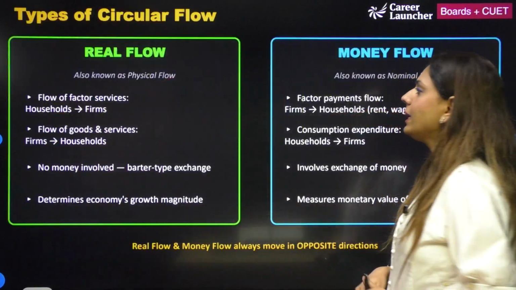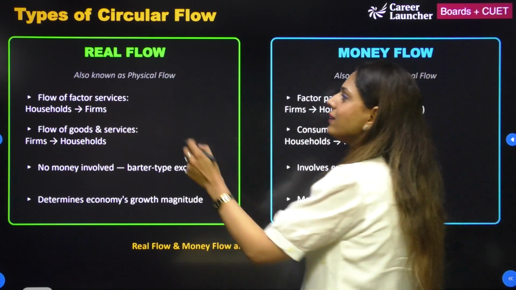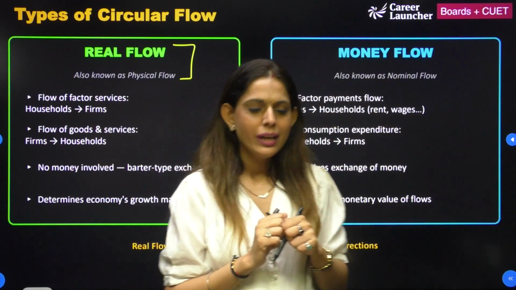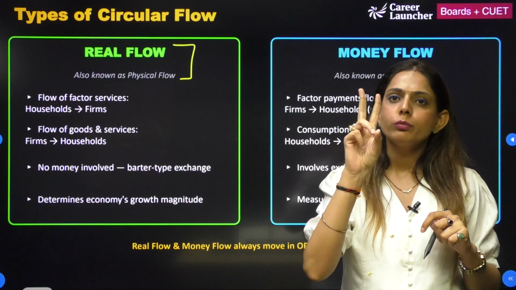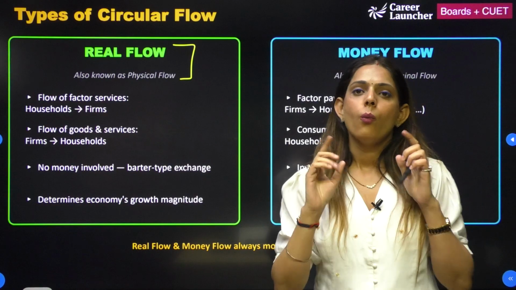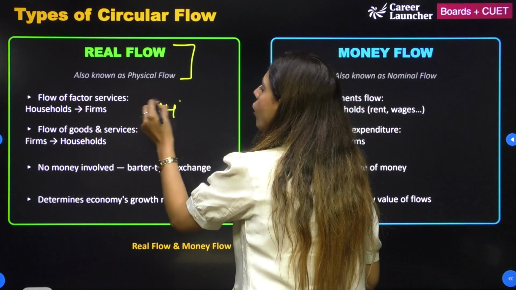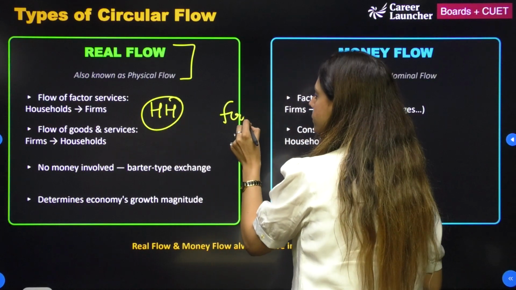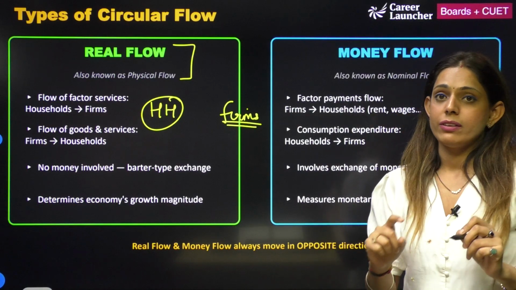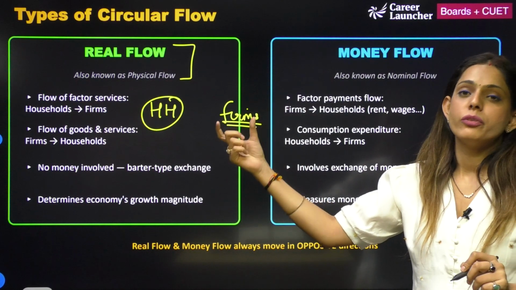Moving on to the next thing, that is what is real flow and what is money flow. As the name suggests, real flow. What is real flow according to you? We say that there happen to be two flows in the economy. One is the real flow, another one is the money flow. When I talk about real flow, again taking the example of a household and a firm, an exchange of goods and services between a household and a firm is called real flow.